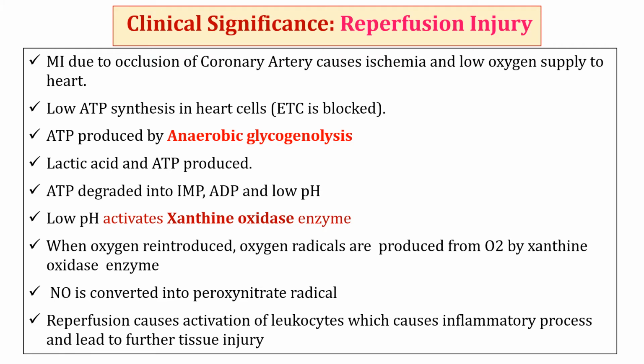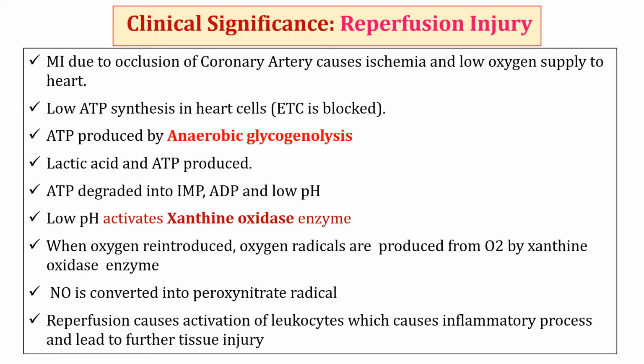Reperfusion injury caused by free radicals. Reperfusion injury, which is sometimes called ischemia reperfusion injury or reoxygenation injury, is the tissue damage caused when blood supply returns to tissue after a period of ischemia or lack of oxygen. It is caused by free radicals. Ischemia occurs when the blood supply is less than the demand required for normal functioning, resulting in deficiency of oxygen, glucose, and other substances which are required for the normal cell metabolism.